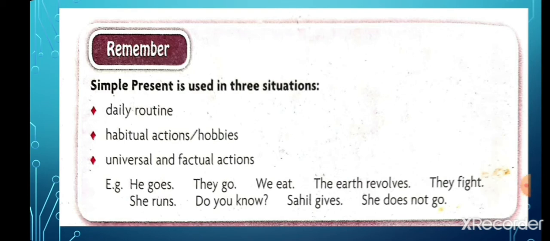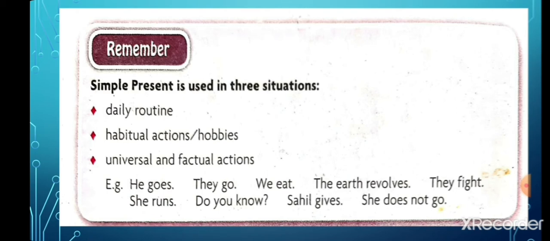बेटा हम simple present का 3 situations में ज़्यादातर बेटा यूज़ करते हैं. For example, बेटा daily routine, हमारी daily routine की बेटा कोई भी बात है तो हम उसके लिए simple present tense यूज़ करते हैं. Then students, habitual actions or hobbies. Then again we use simple present for universal and factual actions. In 3 points के लिए बेटा daily routine, habitual actions or hobbies, or universal and factual actions, we use simple present tense.